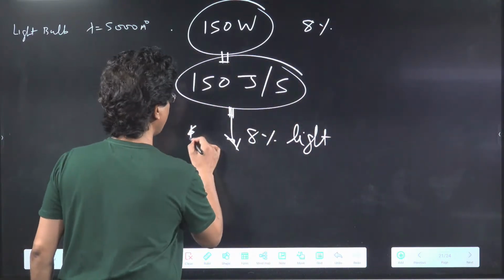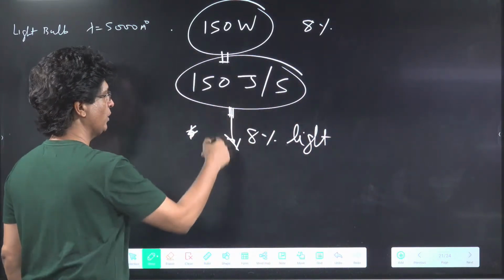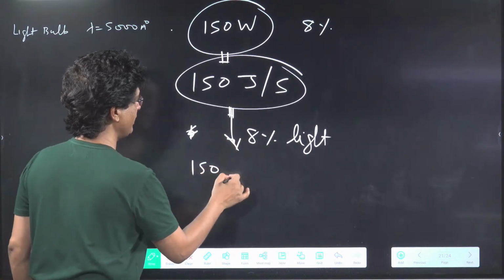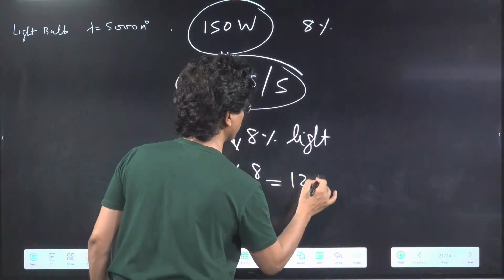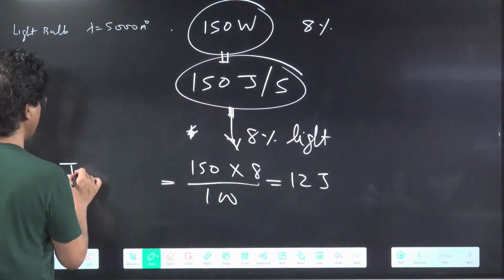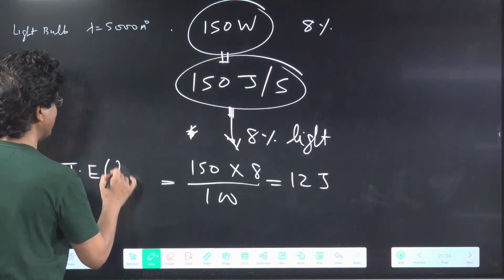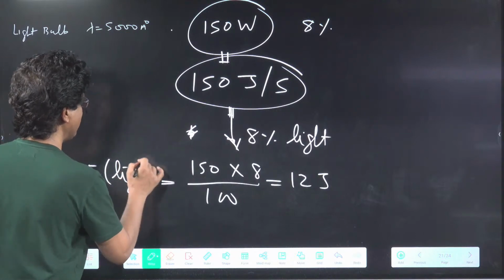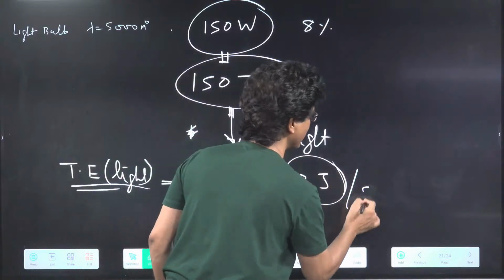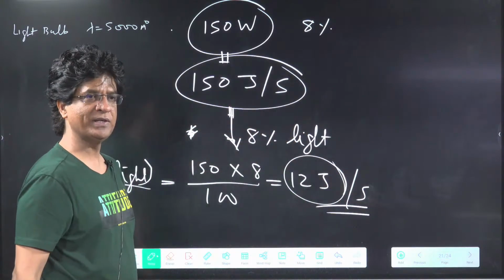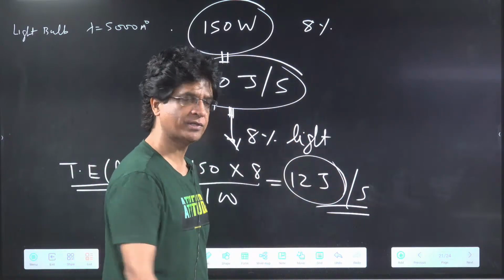So amount of light energy will be 150 into 8 upon 100. This will be 12 joule. This is the total light energy emitted per second, 12 joule per second. In 1 second, this much of energy is released.